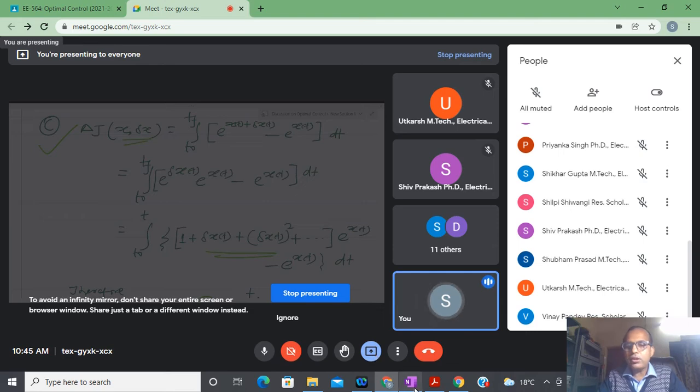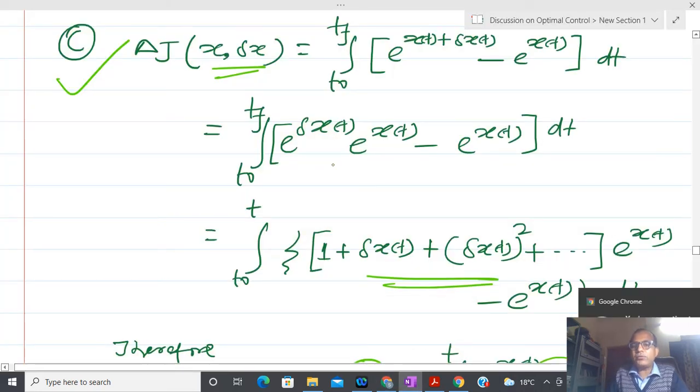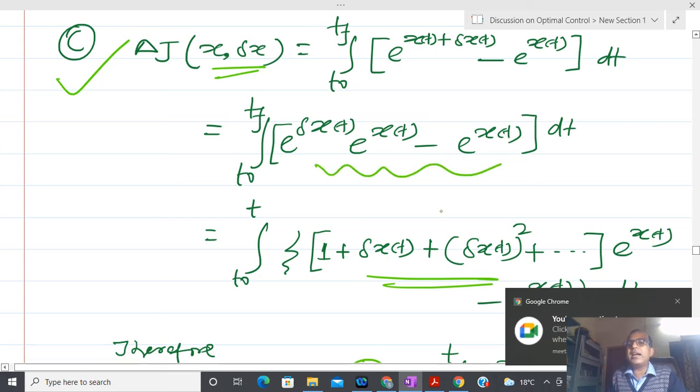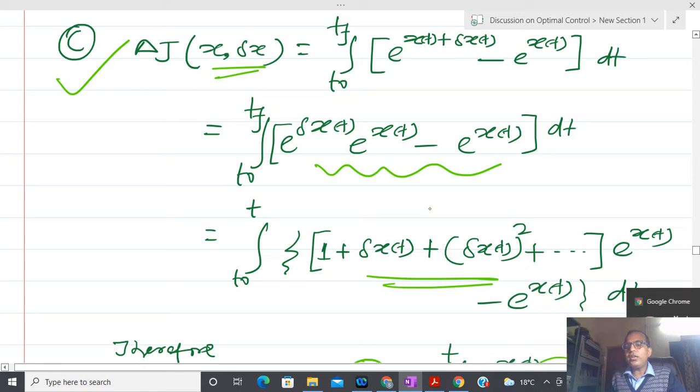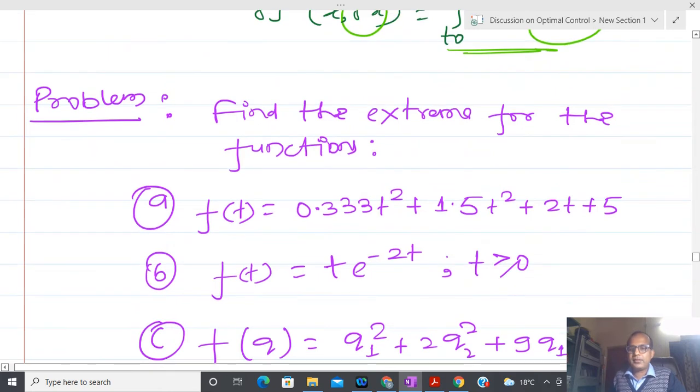Now why am I telling you how that is related? You can see that a similar kind of job we are performing inside the integral. So if you understood the differential, it is not difficult to understand the variations. Does anyone have confusion up to here? Then please ask me. Anyone?